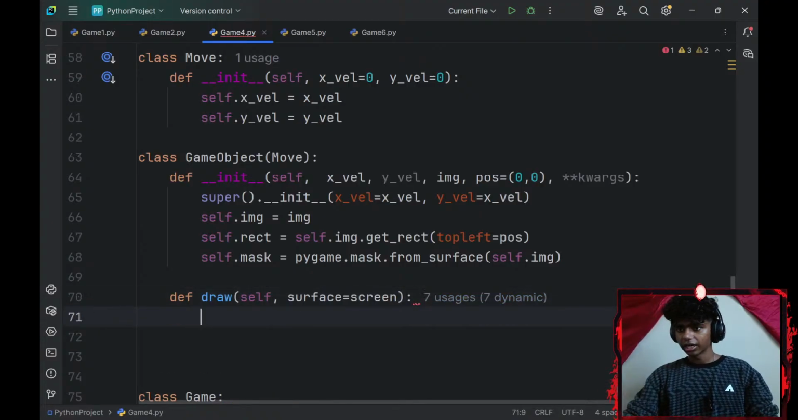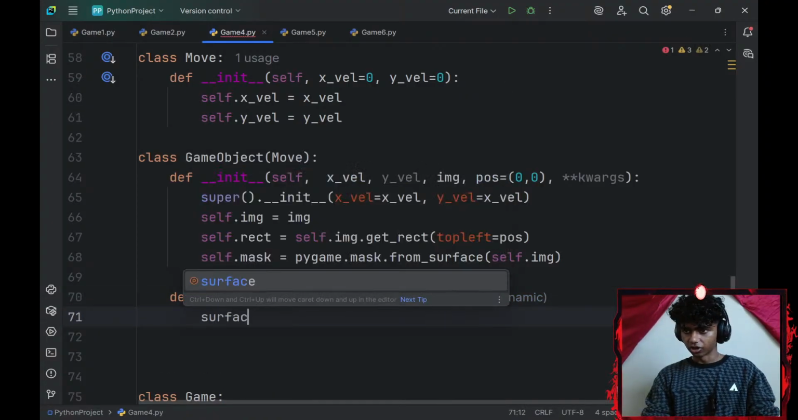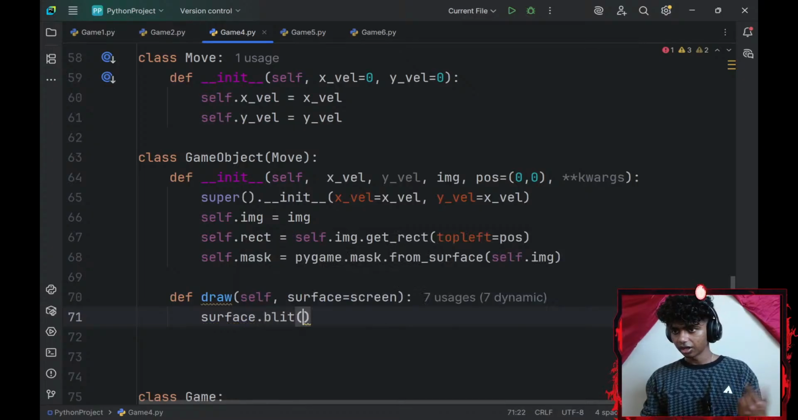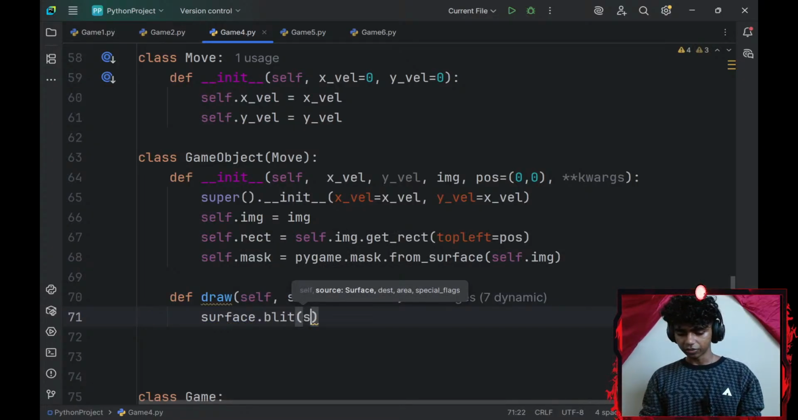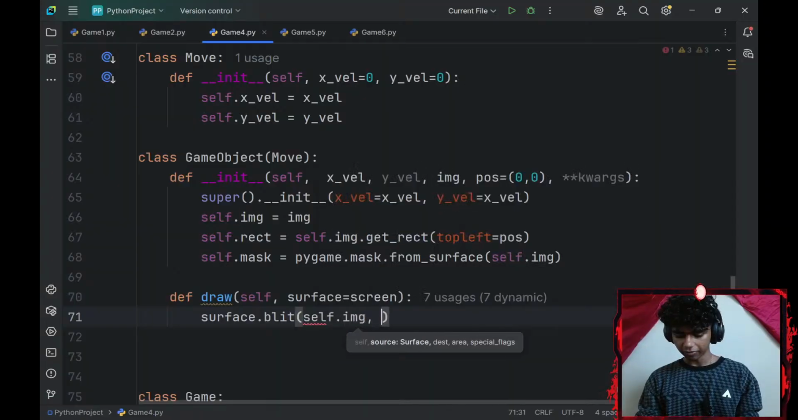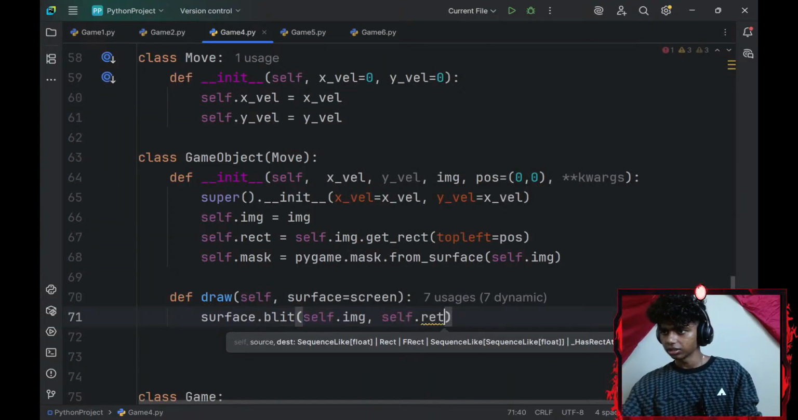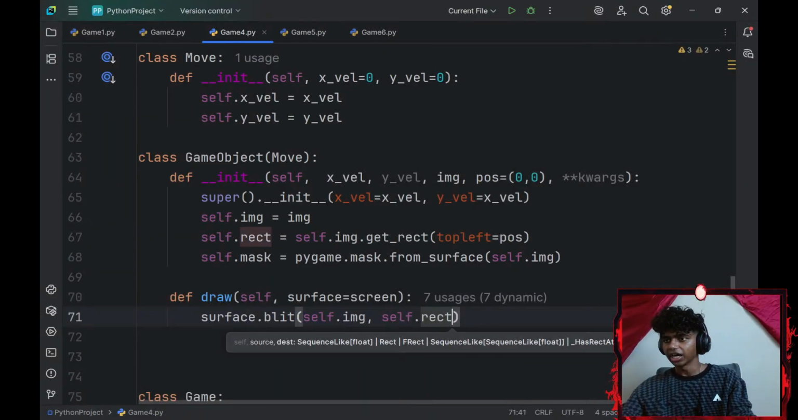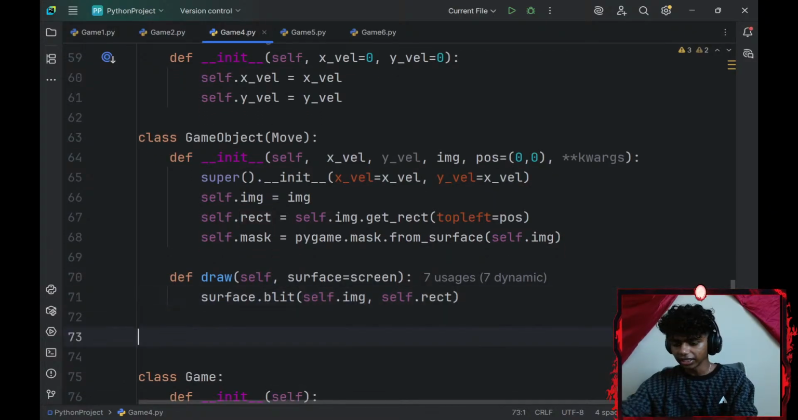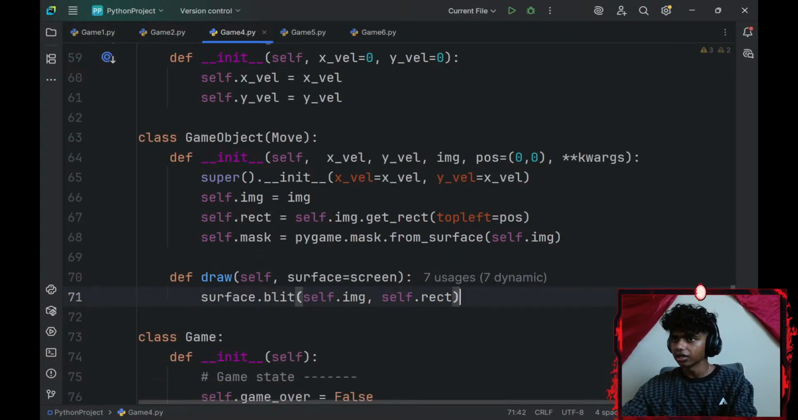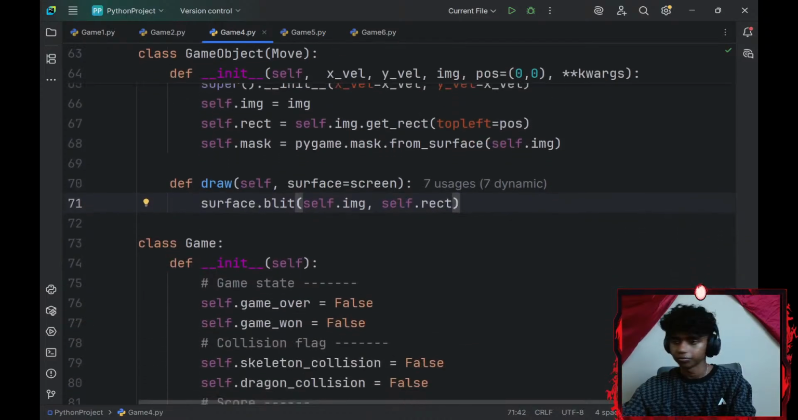Okay, and then let me go ahead and type surface.blit. Okay, what do I want to blit? I want to blit my self.image and my self.rect. Okay, I'm trying to see how this works, the multiple inheritance. That aside, I'm pretty sure these are the only things that I would need.